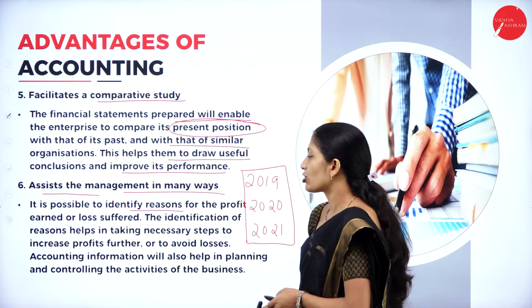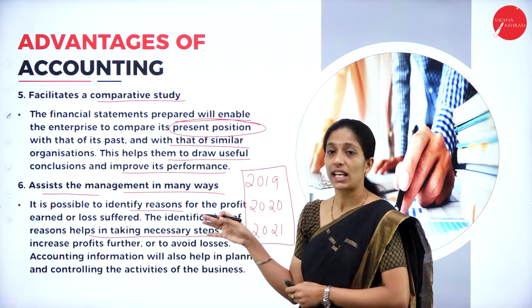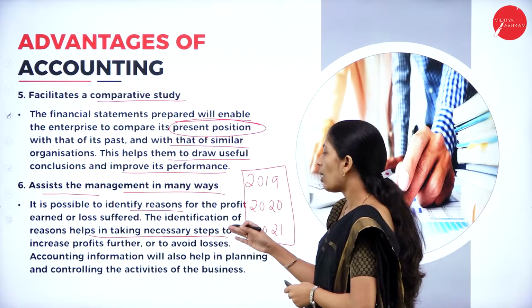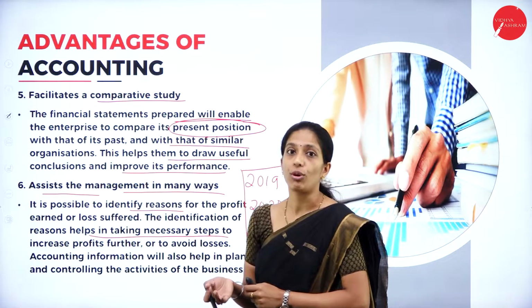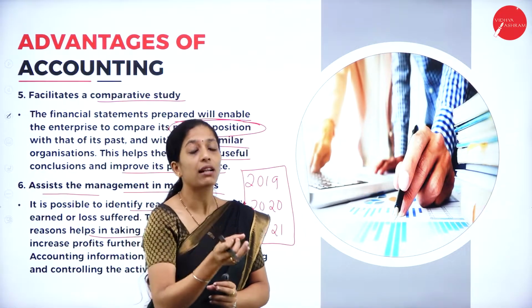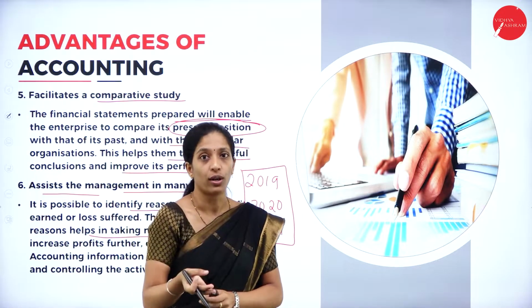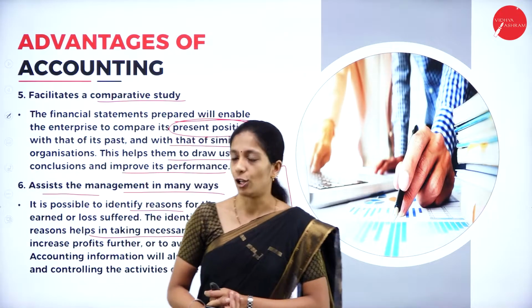The identification of reasons helps in taking necessary steps to increase the profit further or to avoid losses. Thereby we will come to know the main reason for earning profit and where more importance has to be given, so that we can maximize our profit and minimize the loss.